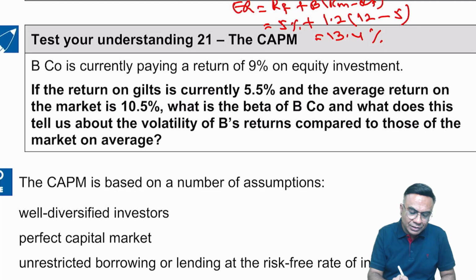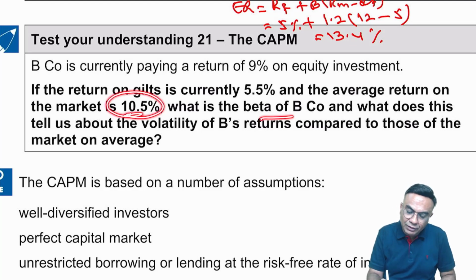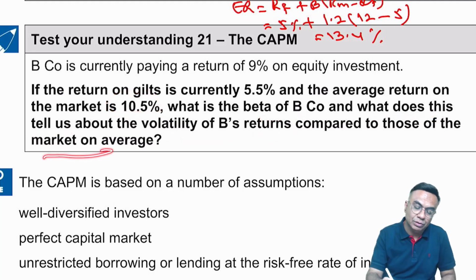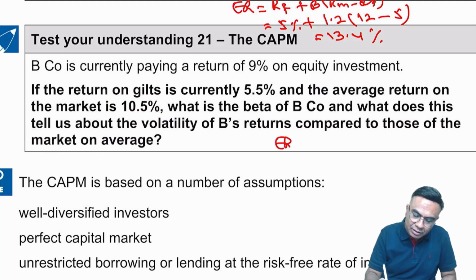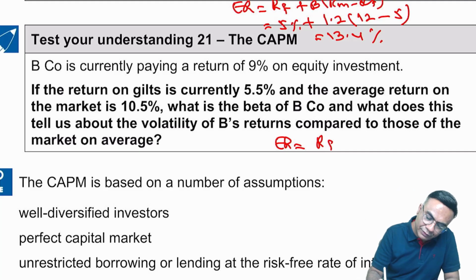And the average return on market is 10.5, Rm. What is the beta of the company and what does this tell us about the volatility of B's return compared to those of the market on an average? Okay. So first of all, let us write down the formula. Write down Rf plus beta, Rm minus Rf.